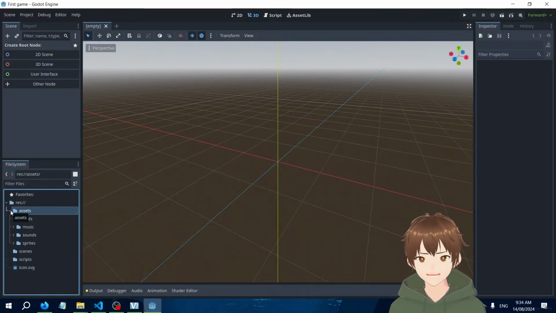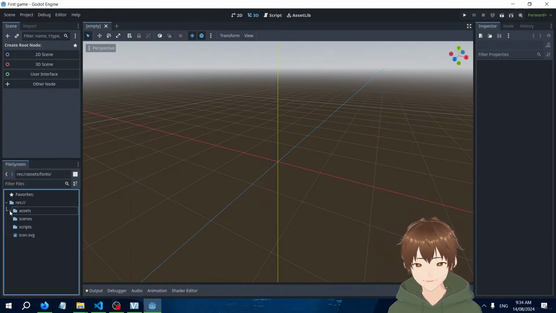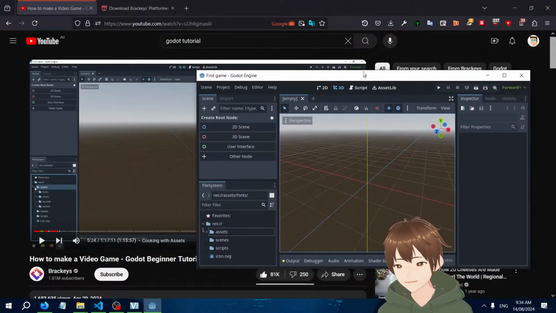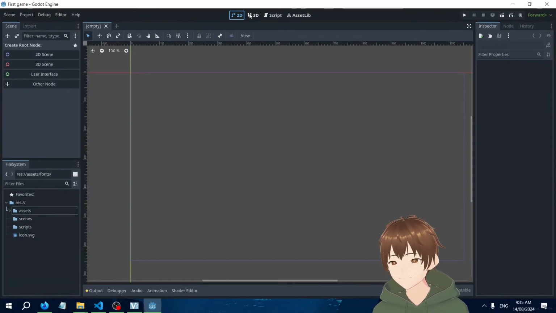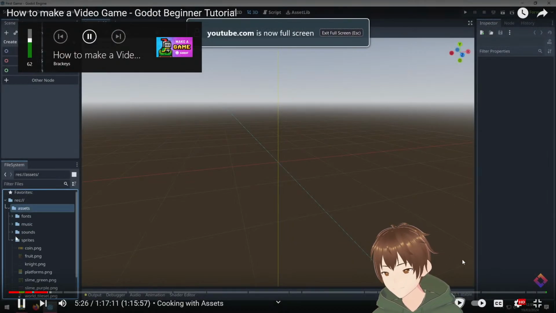Everything has been imported. I don't know why that crashed. That was not a good thing. But at least it doesn't take forever to load back up, unlike Unity. We'll give it 3D for now. Voila! We can now see and use all of our assets in Godot.